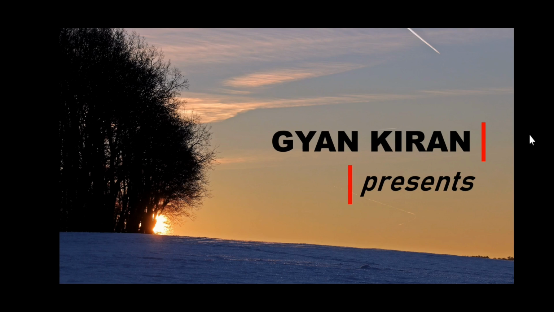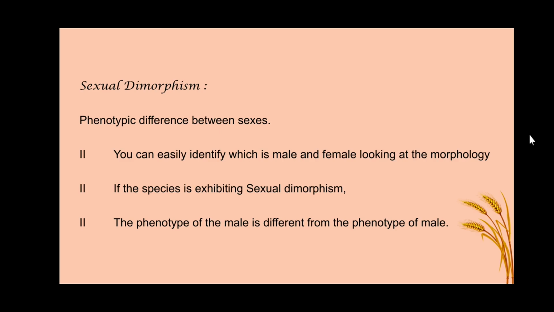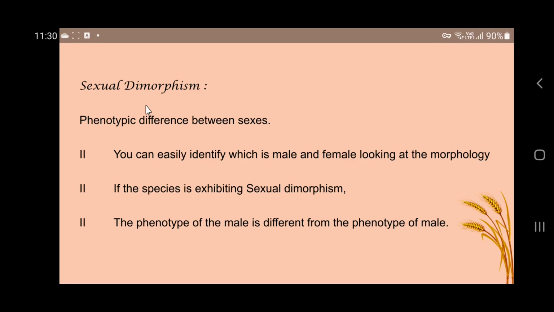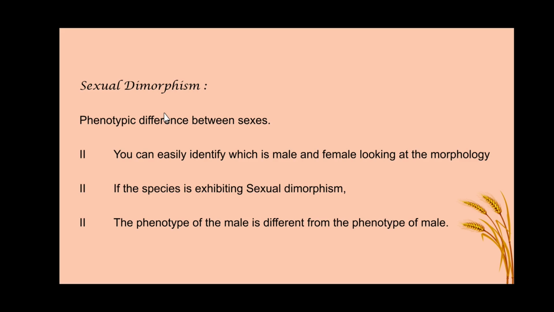In this session, I would like to explain about sexuality in organisms. To understand sexuality in organisms, we have to focus on certain terms like sexual dimorphism.